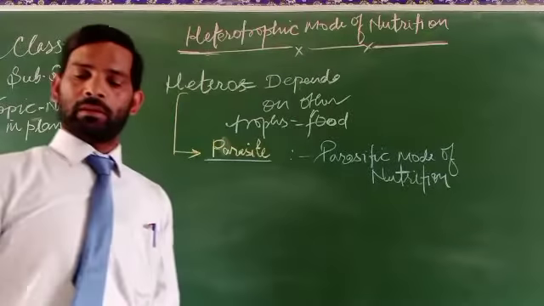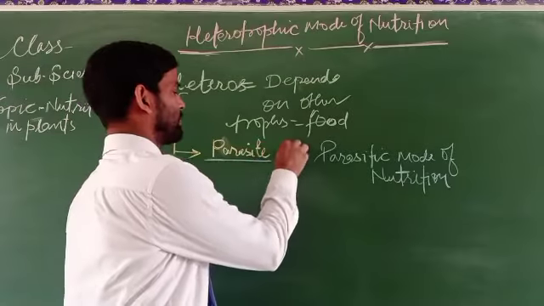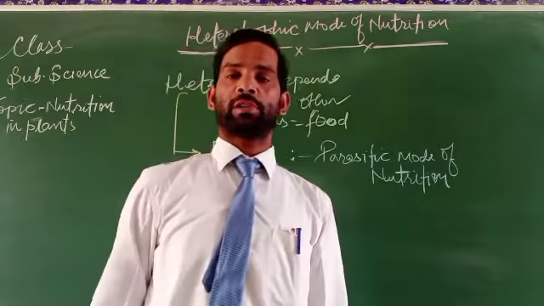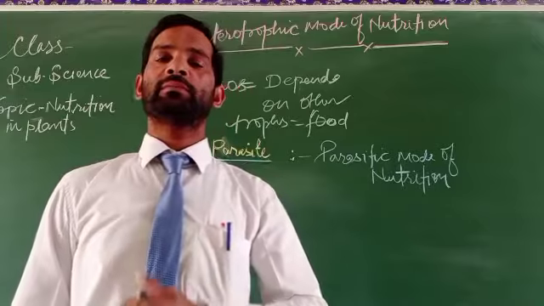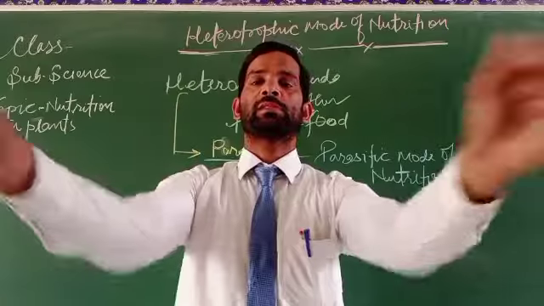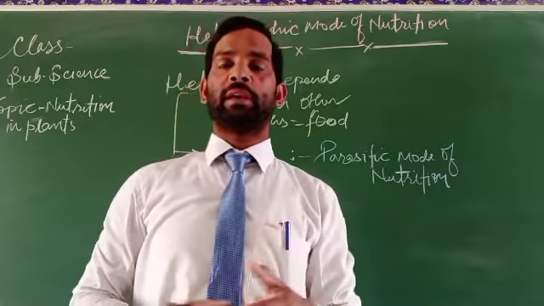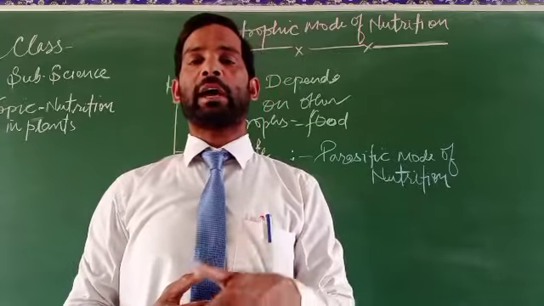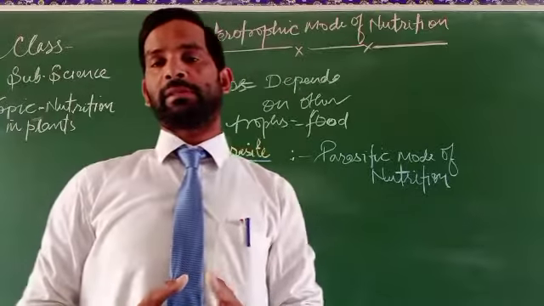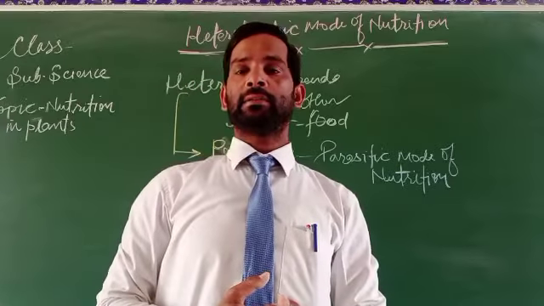Parasitic mode of nutrition is a type of nutrition in which the organism is dependent on another for its food. That means it is unable to prepare its food. Such plants, which cannot make their own food and depend directly or indirectly on others, and derive their nutrition from other plants or the other plant's body, are called parasites.